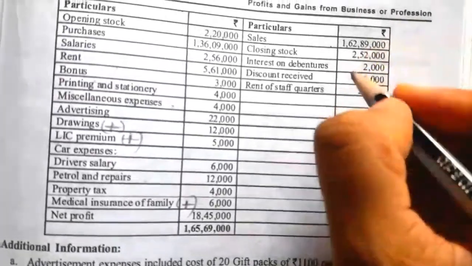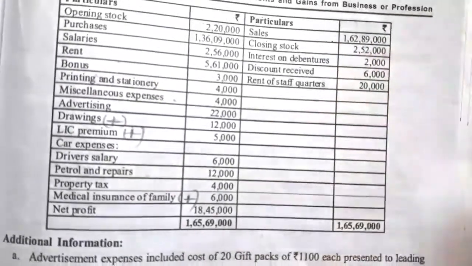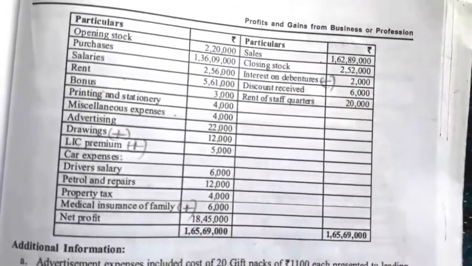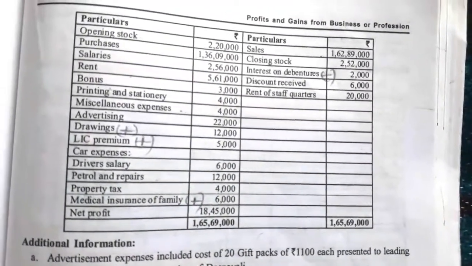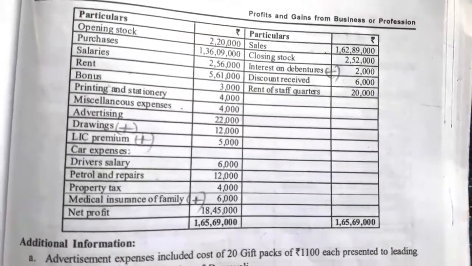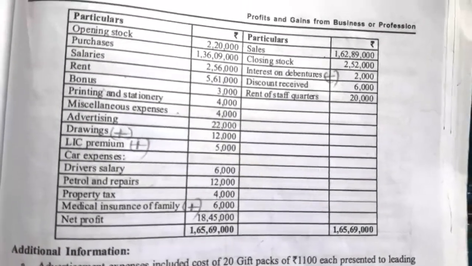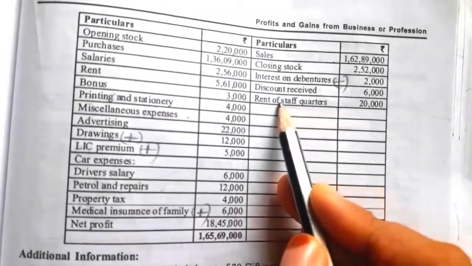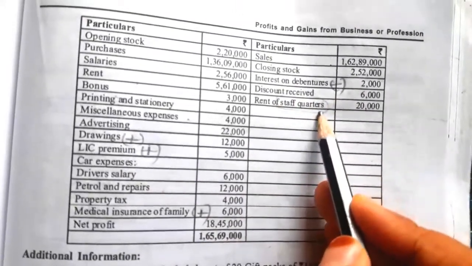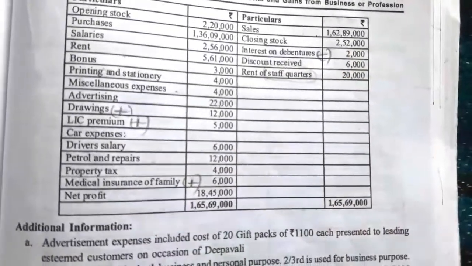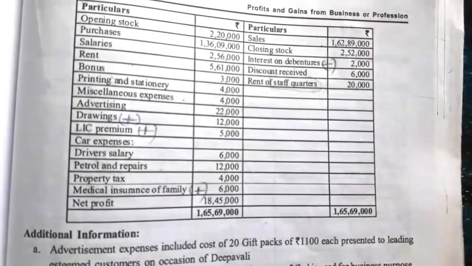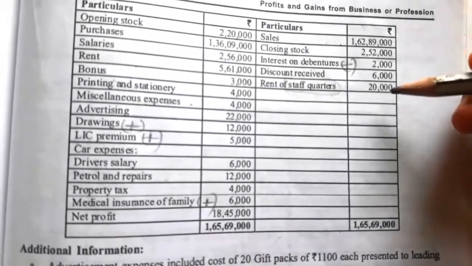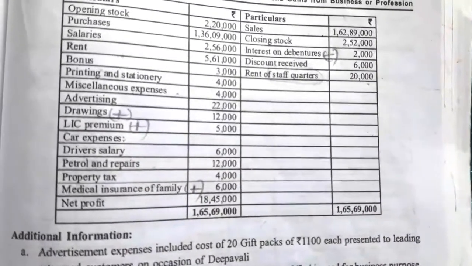Interest on debenture is not relating to business, it is an income he is receiving from other source, so it is not business income, so we have to cancel. Discount received means for businesses they will receive a discount, so the discount received is their income, considered as business income. Then rent of staff quarters, so here the business receives a rental income from the staff quarters, so it is relating to business. Staff quarters means quarters for the employees in the business. So the rental income received from staff quarters is taken as a business related income, and it should be there on credit side of profit and loss.